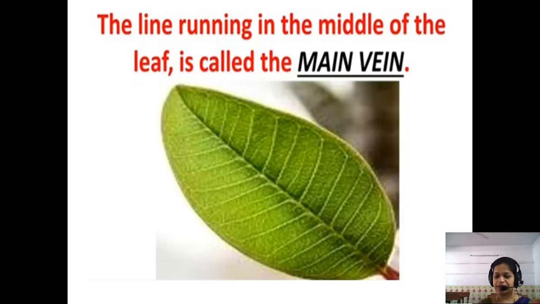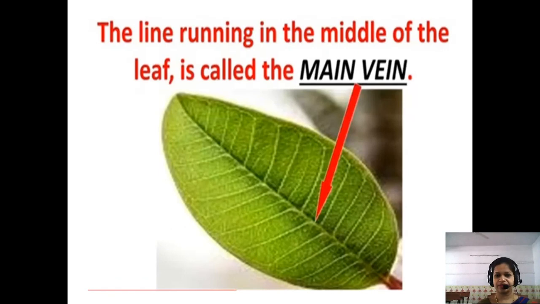Now there are two types of veins. The first one is the main vein called midrib, and the second one is side veins. The line that is running in the middle of the leaf is called the main vein or midrib, and the lines that are going to the sides of the leaf are called as what? Side veins.